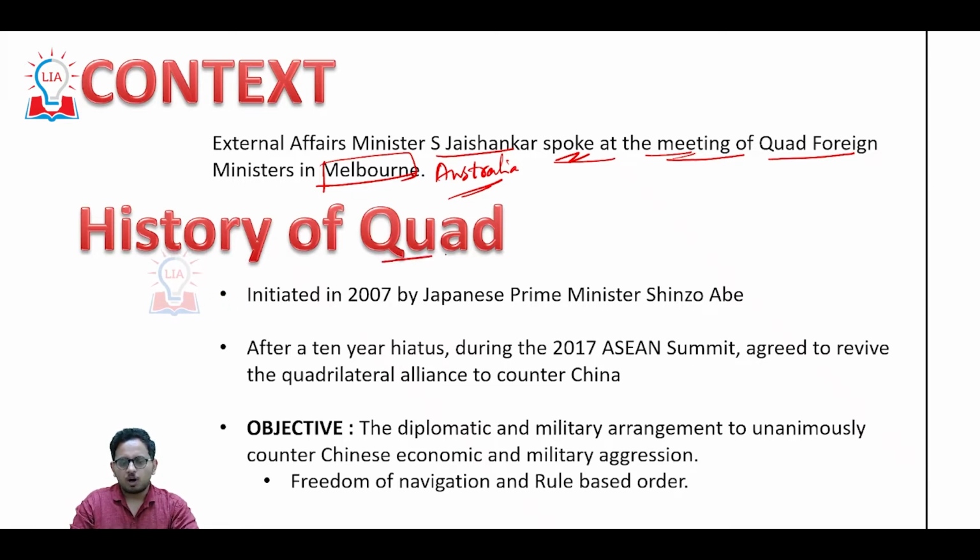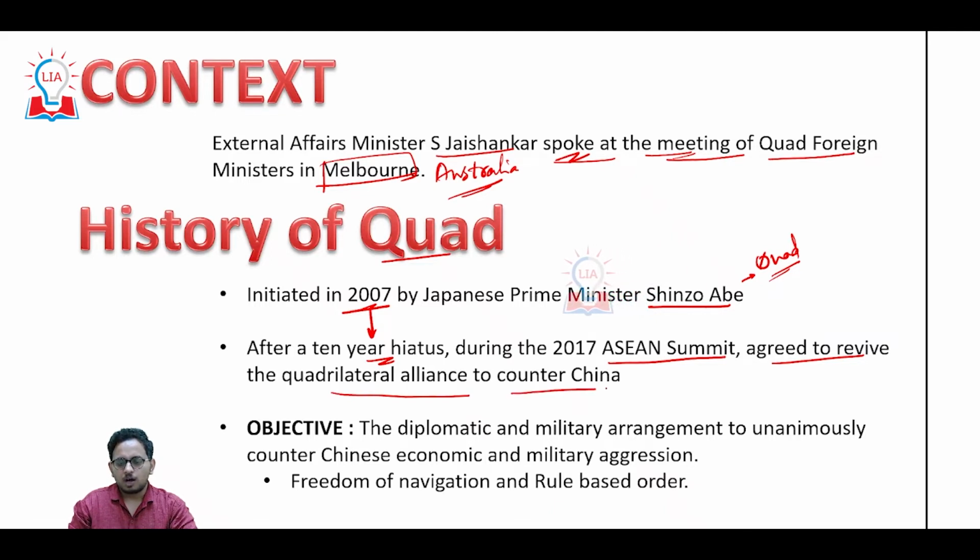Let's see the history of Quad. When was it constituted and why was it constituted? It was in the year 2007 when Japanese Prime Minister Mr. Shinzo Abe proposed an idea called Quad. But from 2007 to 2017, there was no progress on this idea. In 2017, as a part of the ASEAN Summit, all the 4 countries agreed to revive the quadrilateral alliance to counter China. The factor of China is important when it comes to the objective of Quad.